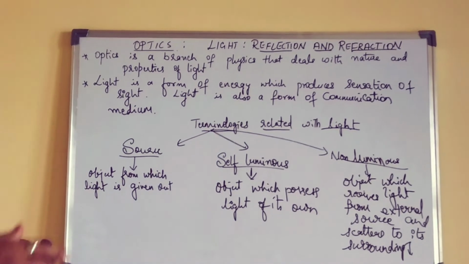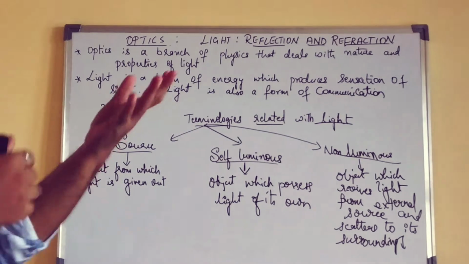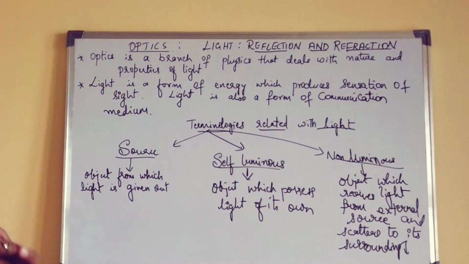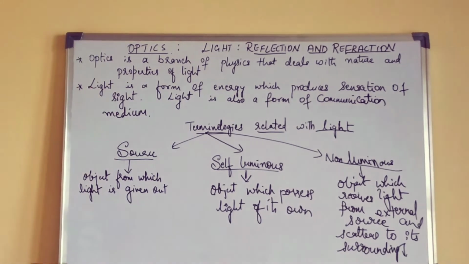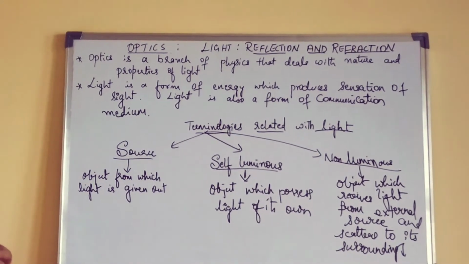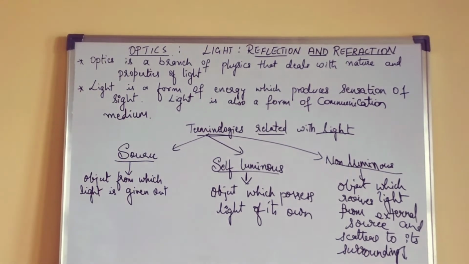Sight, which means related to eye. So whenever we see this light, it produces a certain sensation to our eye, wherein the light rays fall on the eye and we get the sensation. So it produces a sensation of sight.